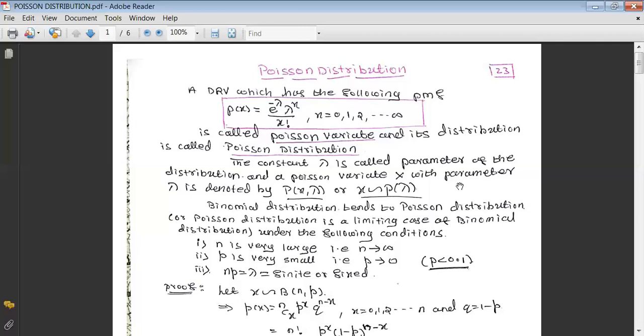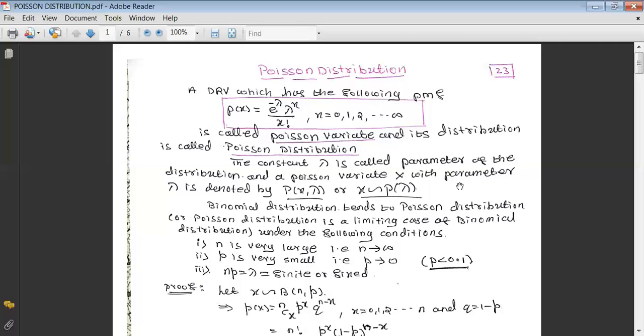For example, if somebody suddenly asks us the value of 28C16, it's very difficult to tell, because 28 is quite large. That is n, because the binomial probability function is nCx p raised to x q raised to n minus x.